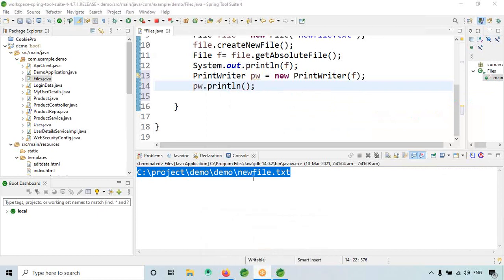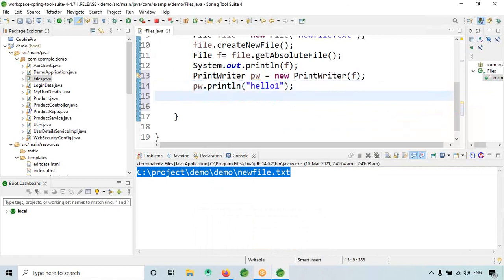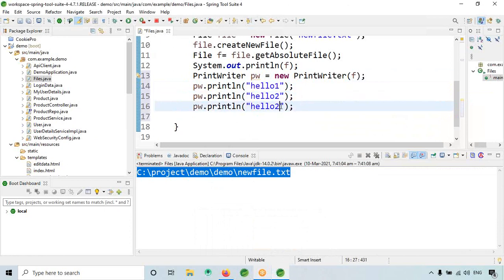Okay, so the print line, what exactly do you want to write? So print writer is to write something into the file. I will give hello1. Like this I will add a few more lines: hello2, hello3.